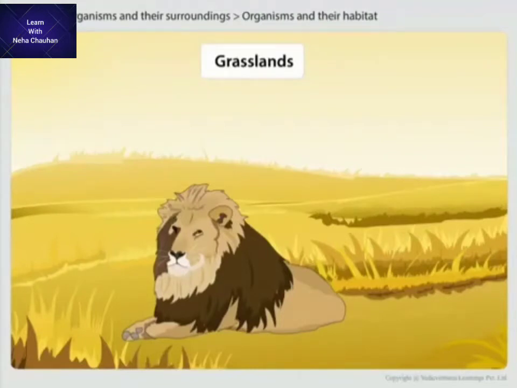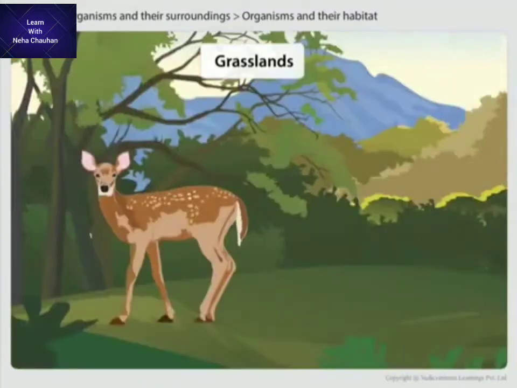Deer have long legs to run fast, and the lion has brown skin that helps it hide in the grass.